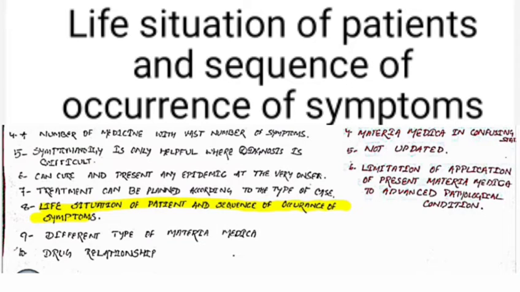If we compare with the allopathic system, they give one medicine for the joint pain, one medicine for the headache, one medicine for the chest pain. But in homeopathy, they include all these symptoms and prescribe one single drug for the totality of symptoms. That is the good scope of homeopathy.